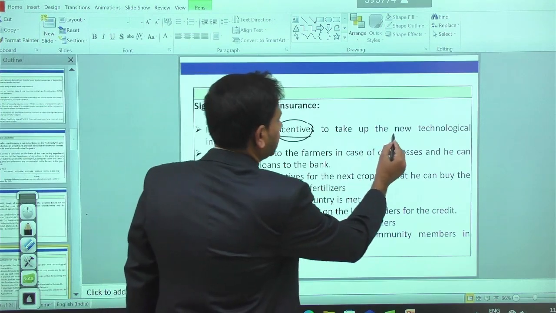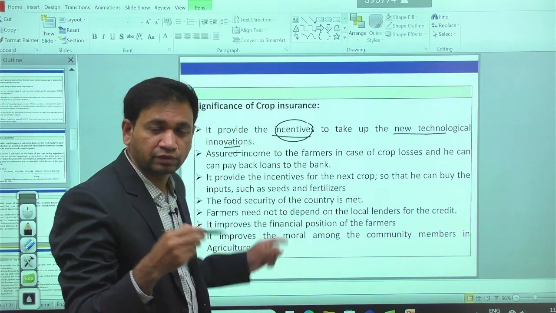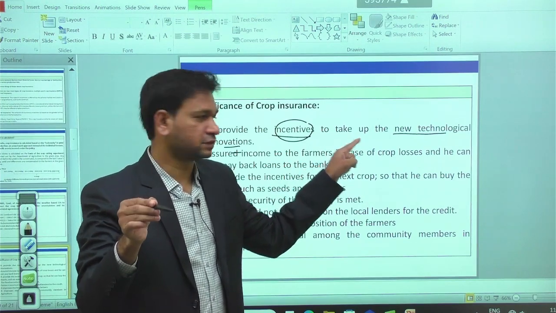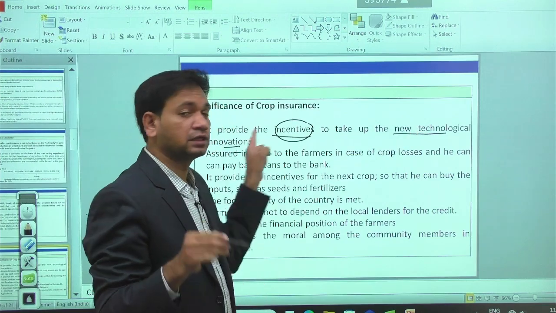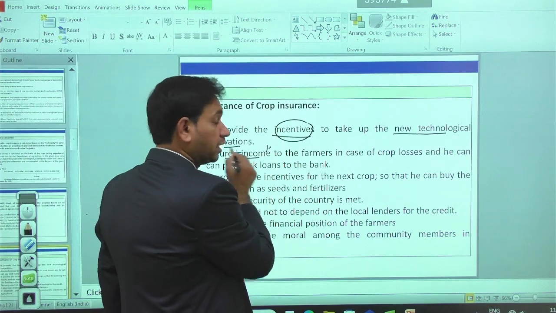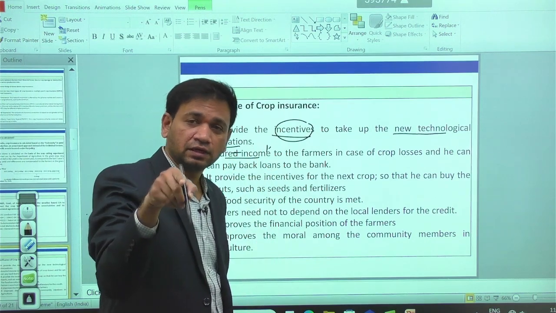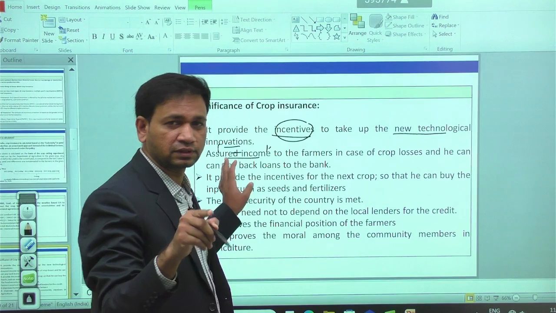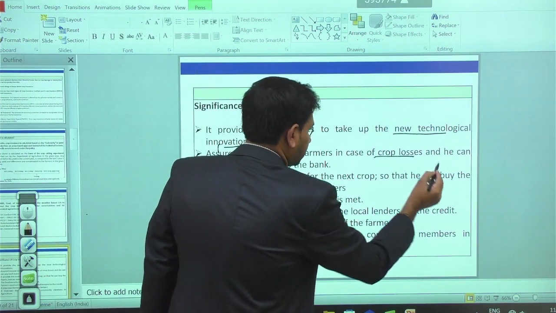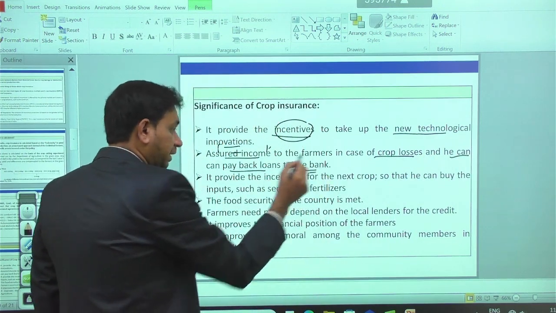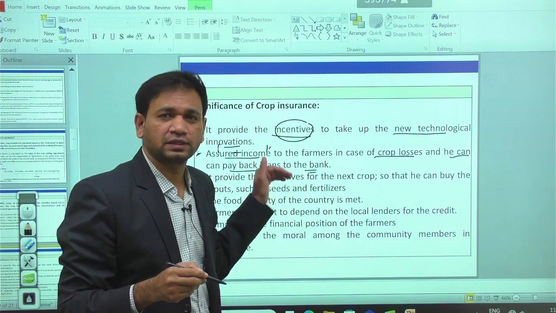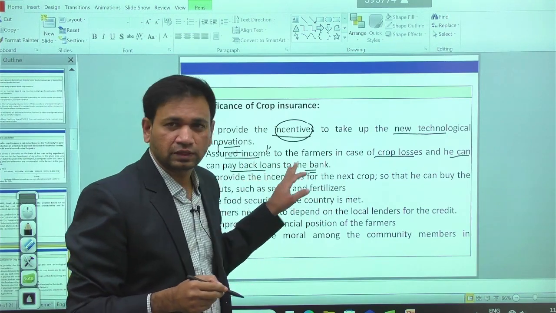Again, it provides incentives for new technological innovation, because it improves the financial position and provides compensation in the event of crop losses. Through those incentives, technological innovation can be implemented in the farm area. Second, assured income in the event of crop losses due to any uncertainties. Whenever the farmer purchases the premium, assured income is possible in the case of crop losses, and he can pay back the loans to the bank easily.